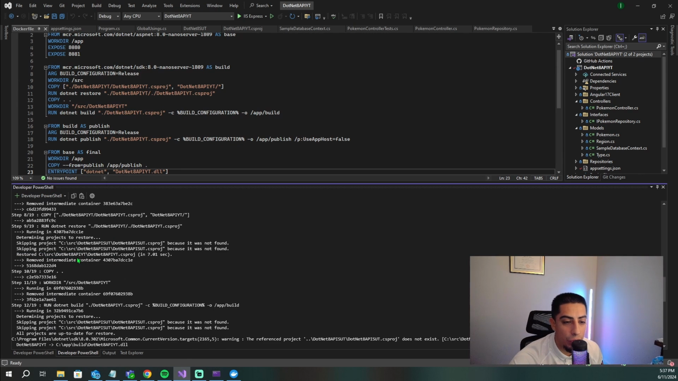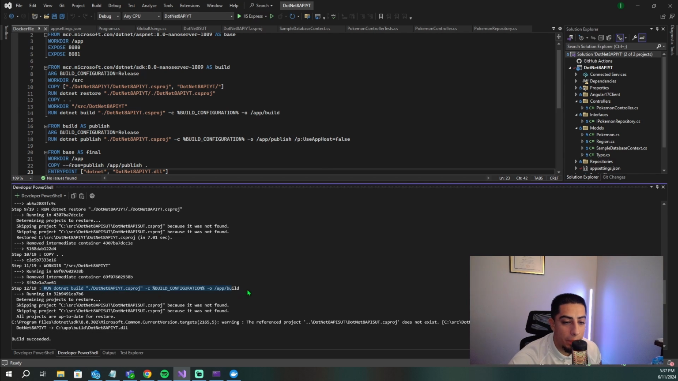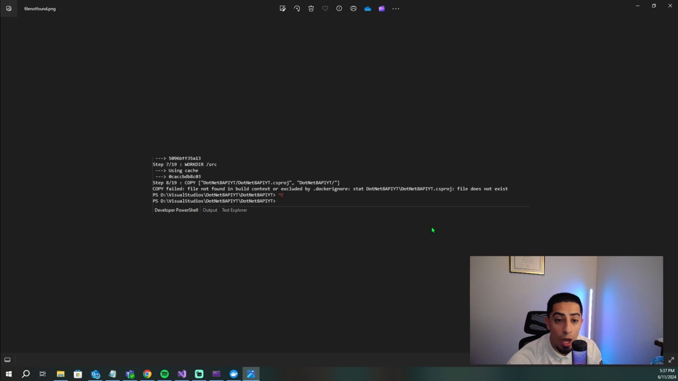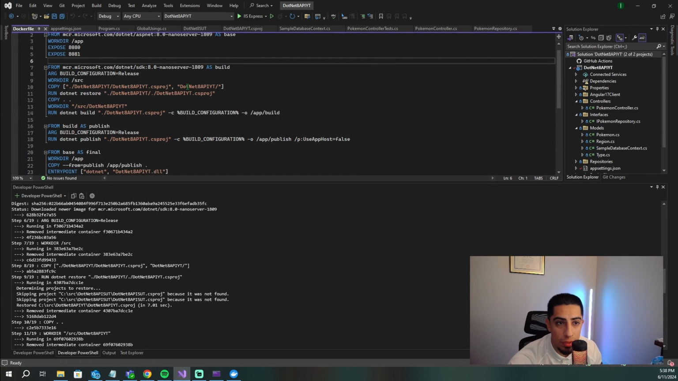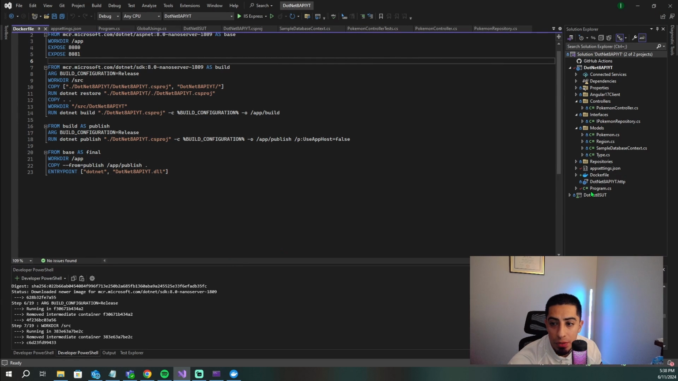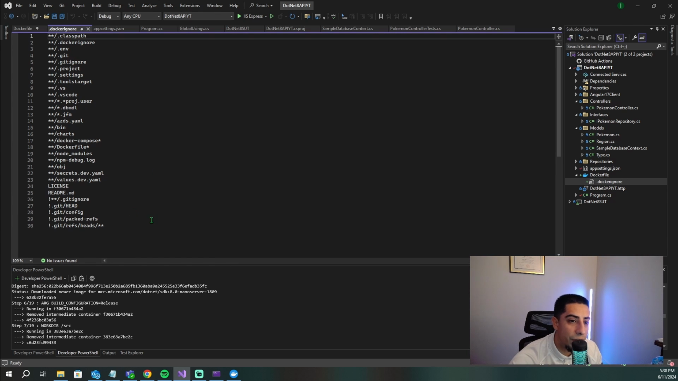So then you're going to have this restore. You're going to be copying, and then again, work directory right here. It's going to run that, and then it's going to run the build. And if at any point you have a copying error, so it says something like this, file not found in the build or excluded from the Docker ignore, you can do two things. You can go into your Docker ignore file, which if you expand your Dockerfile, click your Docker ignore and see if you're not ignoring one of these for some reason.